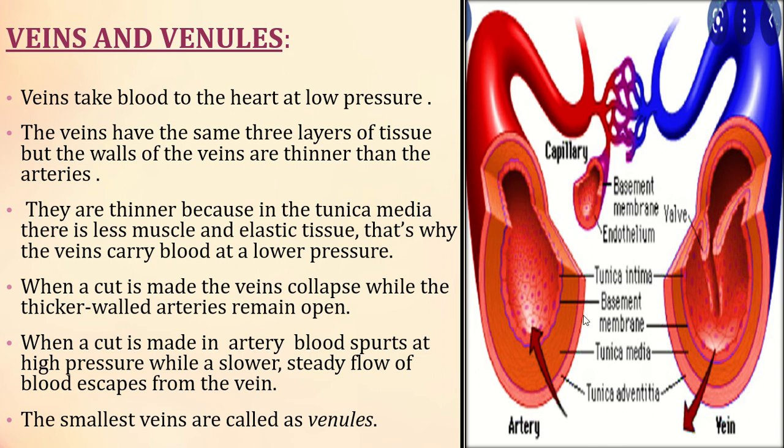Here you can see that they are thinner because in the tunica media there is less muscle and elastic tissue. Here the muscle and the elastic tissue are less. Here the muscle and the elastic tissue are more. So that's why there is high pressure in arteries, and in veins there is low pressure.